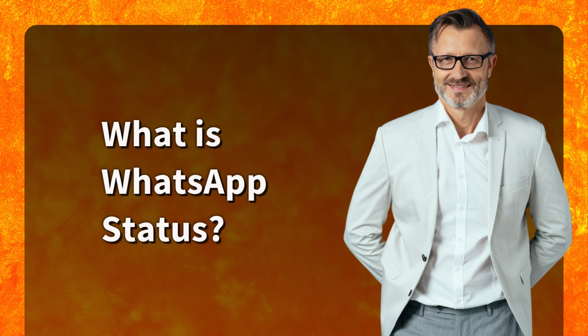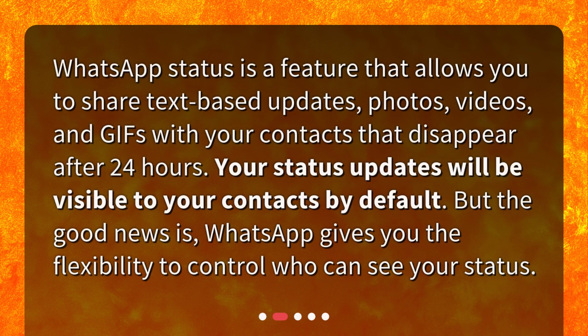What is WhatsApp status? WhatsApp status is a feature that allows you to share text-based updates, photos, videos, and GIFs with your contacts that disappear after 24 hours. Your status updates will be visible to your contacts by default. But the good news is, WhatsApp gives you the flexibility to control who can see your status.